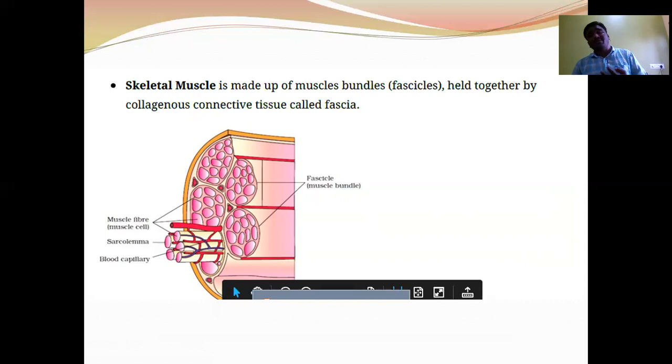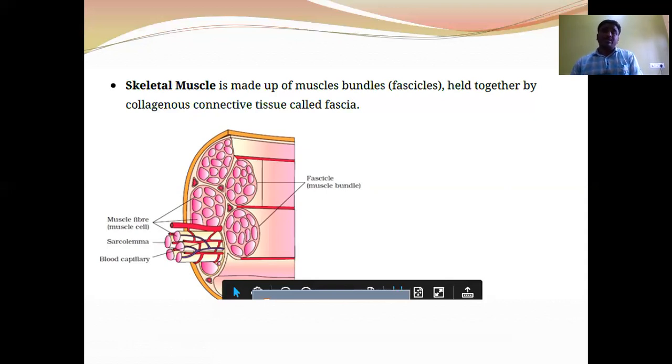Each muscle fiber contains cytoplasm, sarcolemma, sarcoplasmic reticulum, and sarcosomes. The plasma membrane of the muscle fiber is called sarcolemma. Cytoplasm is called sarcoplasm. Mitochondria are called sarcosomes. Endoplasmic reticulum is called sarcoplasmic reticulum.